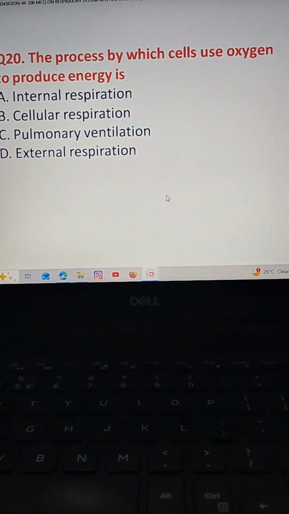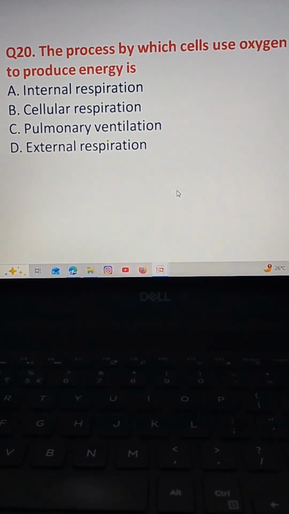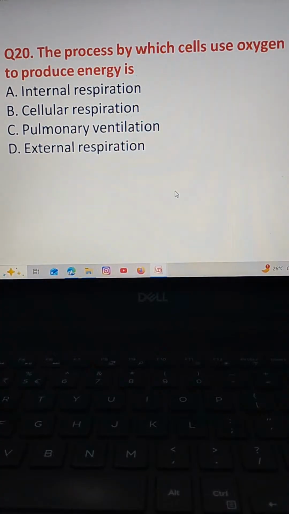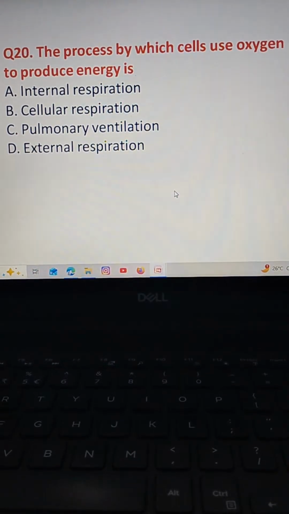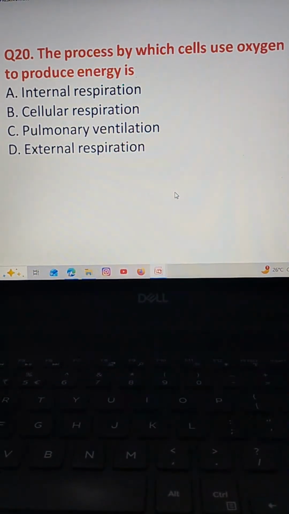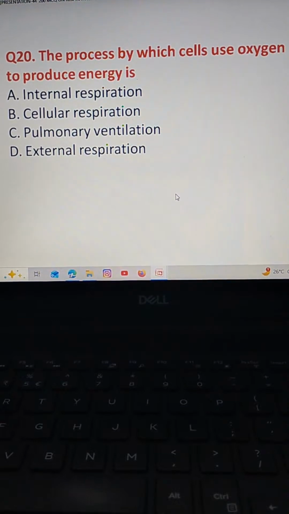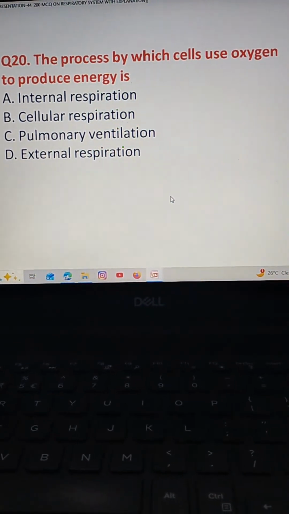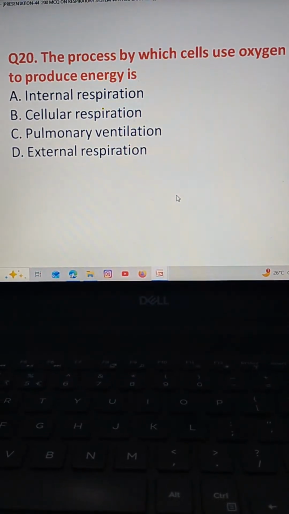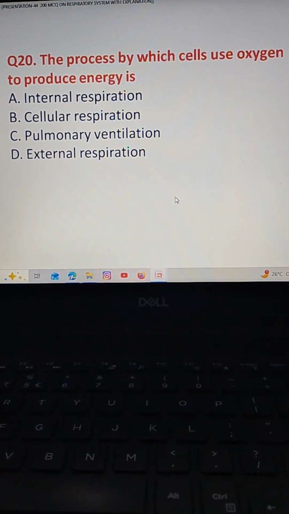The process by which a cell uses oxygen to produce energy is called option A internal respiration, option B cellular respiration, option C pulmonary ventilation, option D external respiration.